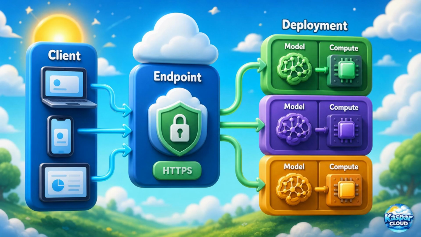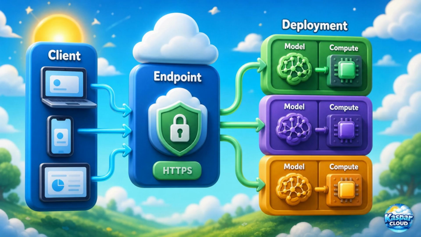Deployment in Azure Machine Learning is built around endpoints and deployments. An endpoint provides a stable HTTPS interface where applications send input data and receive predictions from deployed models. A deployment defines the actual runtime configuration behind the endpoint, including the model, compute resources, environment, scoring script, instance type, scaling settings, and instance count.